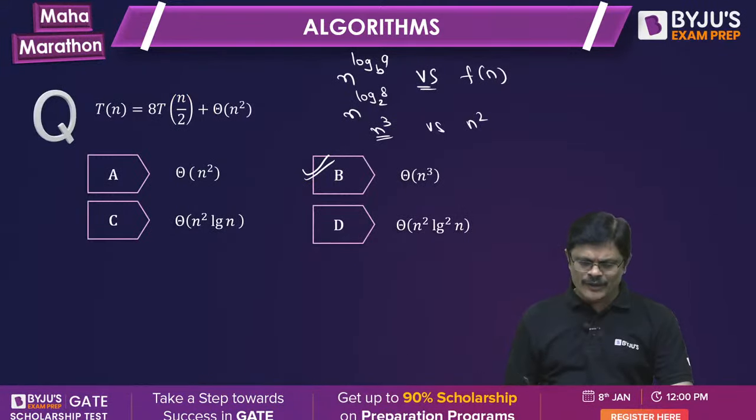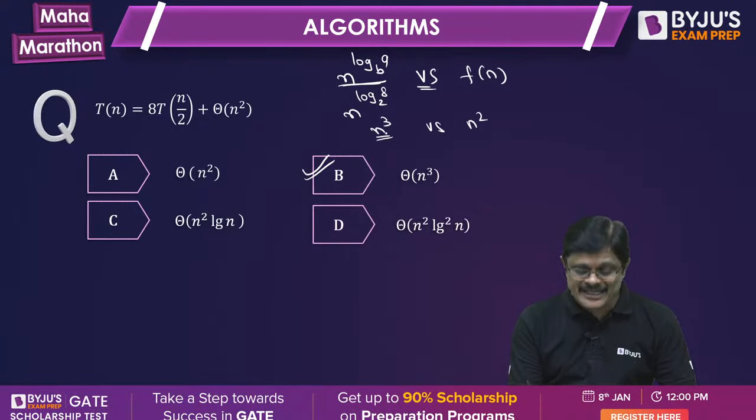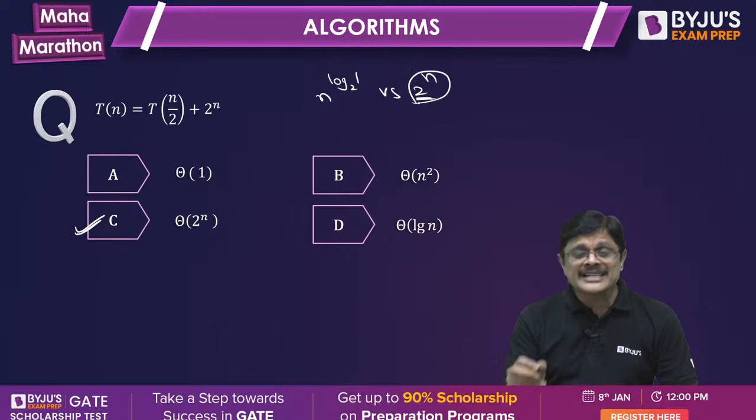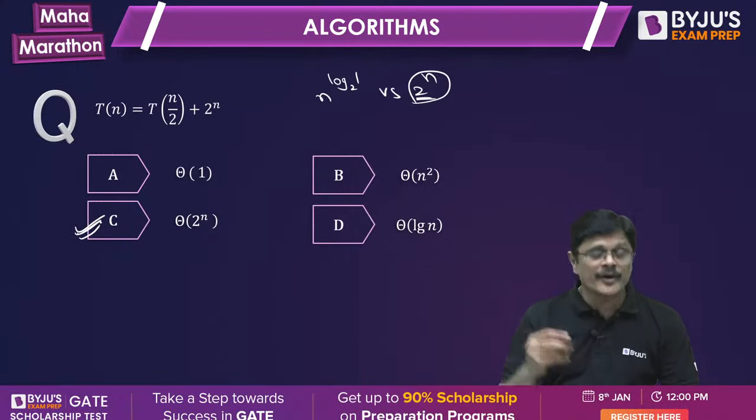Clear? Now look here. In this case, n power log a to the base b is highest. So theta n cube is the answer. In this case, 2 power n is the highest. f(n) is highest. So theta 2 power n is the answer.